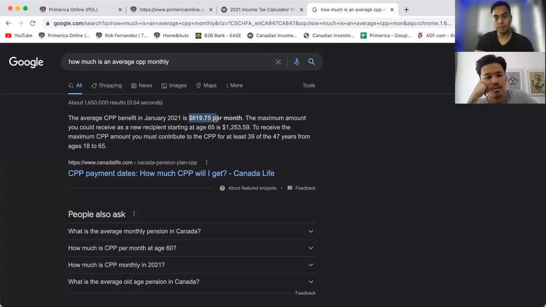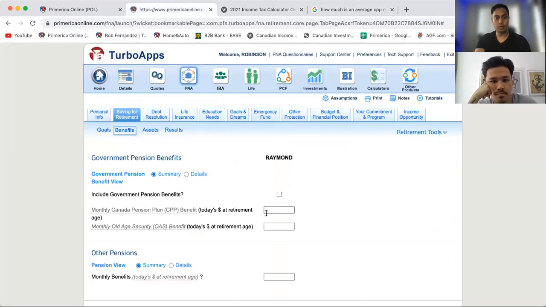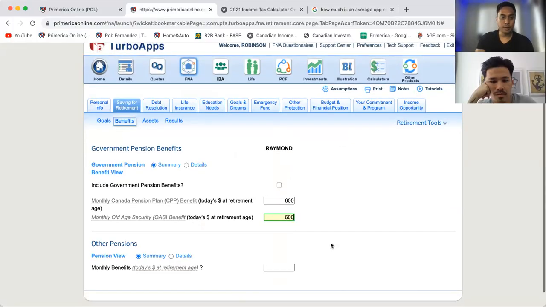Yeah, I do my in-laws' taxes for sure. It's ridiculous, right? So when you do that, you even get to show it to them. So let's just put 600, okay? And old age security is about the same, about $600. So you add it in there, and you put a check mark on this part here. You know what? I'll do this. I'll type it in so you get more familiar. Or do you want to type in the information? No, you go do it. It's good that you're putting it in so I can have a better look. This is all recorded anyway, so after this, I'll send you the video.